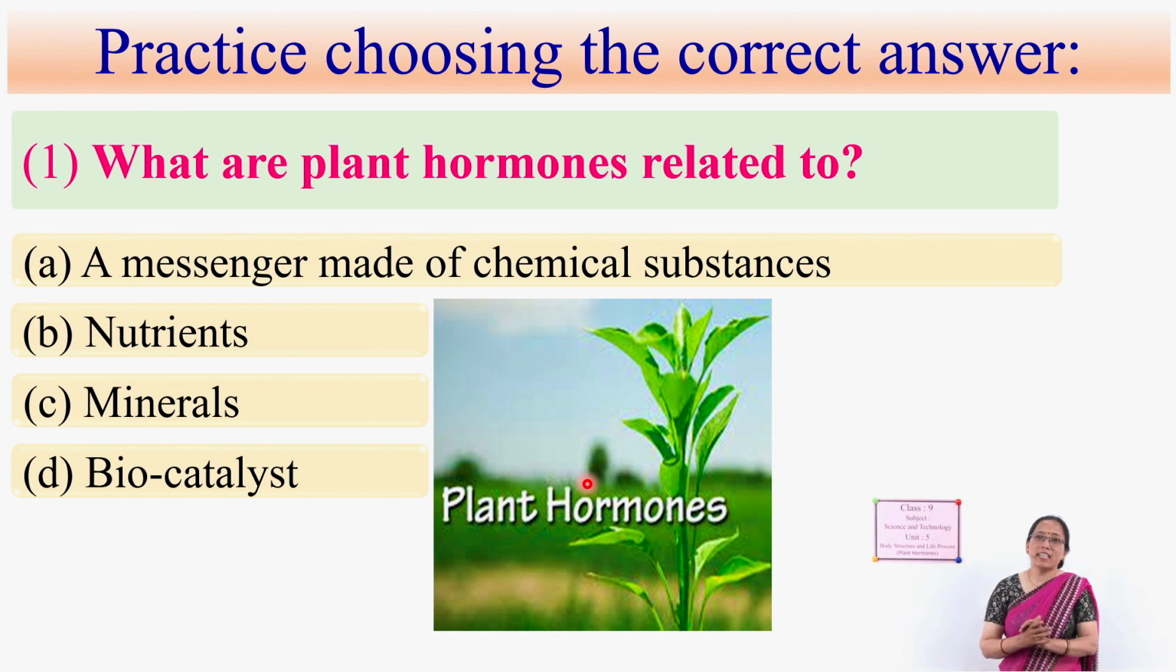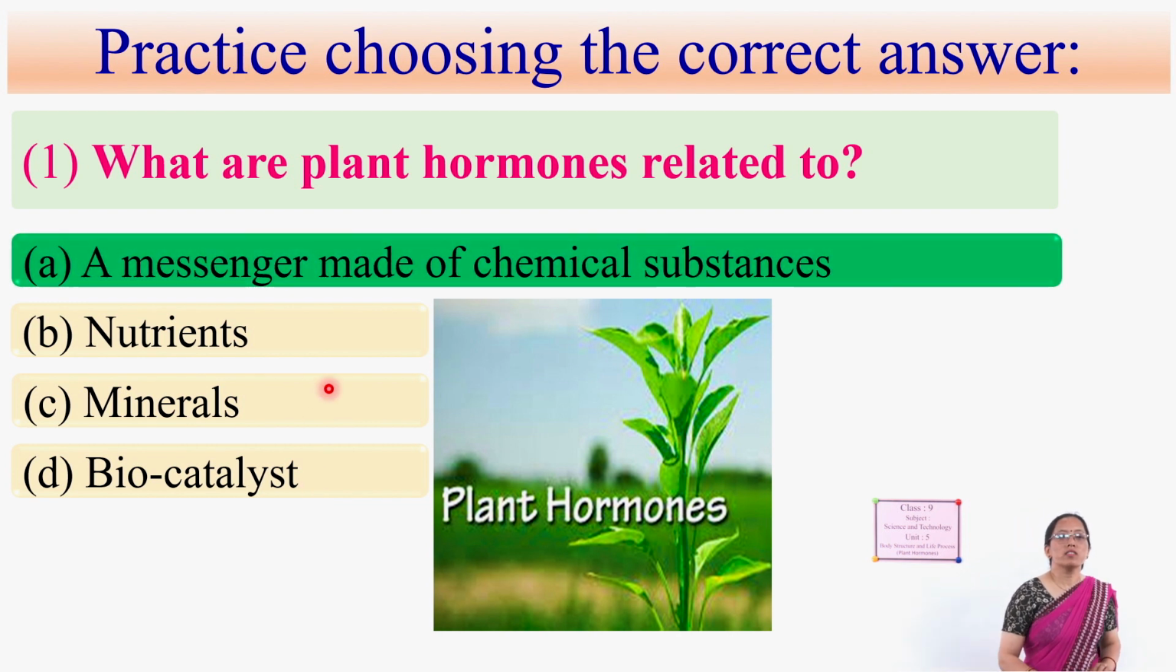These are the different kinds of hormones we have discussed. Now just practice choosing the best answer from the different options given below. First question. What are plant hormones related to? There are some options given here. The first option is a messenger made of chemical substances. Second, it is a nutrient. Third, these are minerals. Or these are biocatalysts. Which option is correct? Very good. The first option, that is, it is a messenger made up of chemical substances.